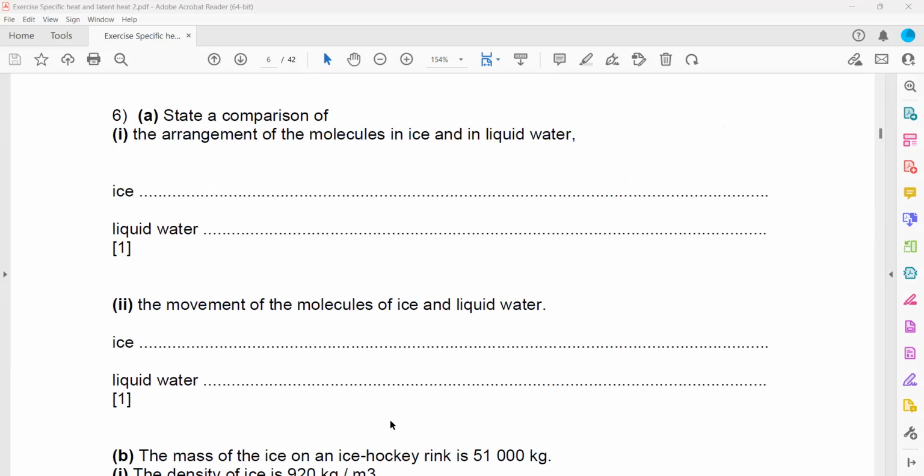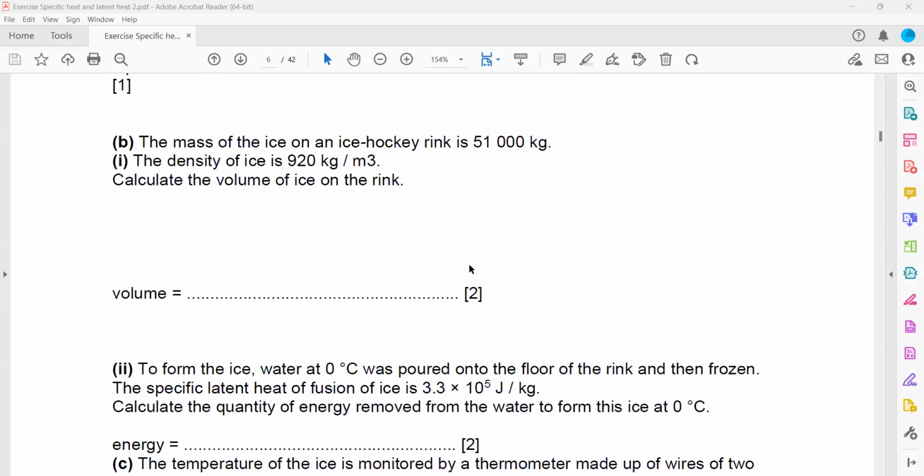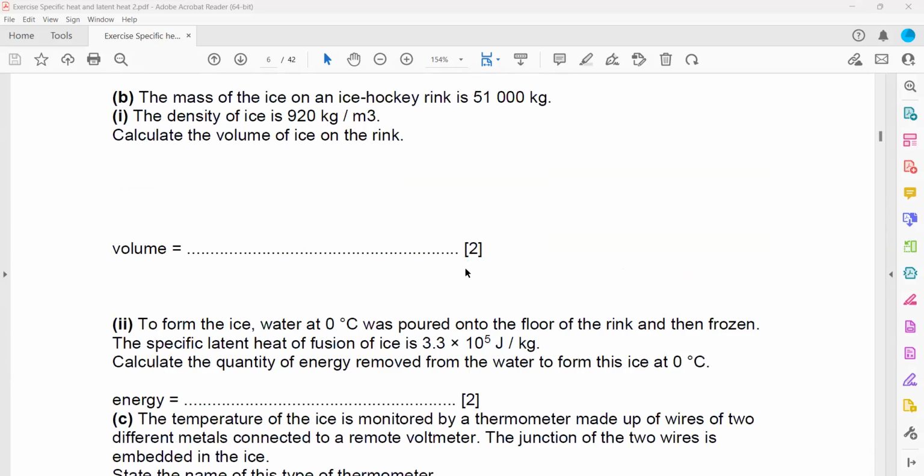In question 6, state a comparison of the arrangement of molecules in ice and in liquid water. We just did that: ice has a regular arrangement, liquid water has no regular arrangement. In ice, the particles will vibrate about a fixed position, and in a liquid, they can slip past each other. A similar question is there. The mass of the ice on an ice hockey rink is 51,500 kilogram. The density is 920. Calculate the volume. This time we have to calculate the volume.